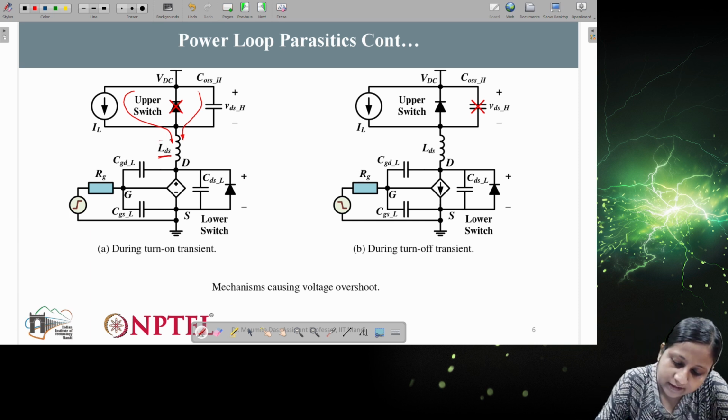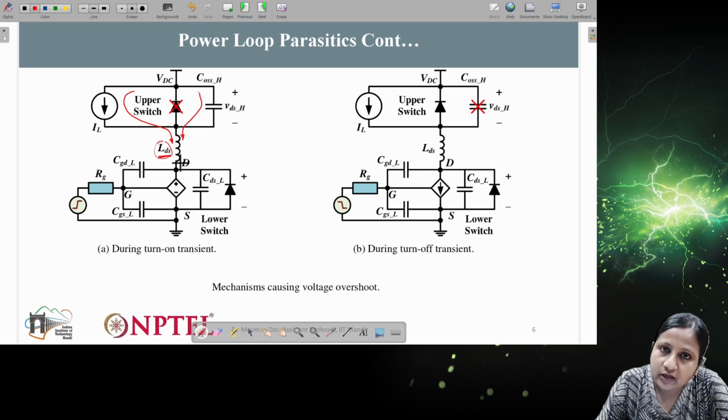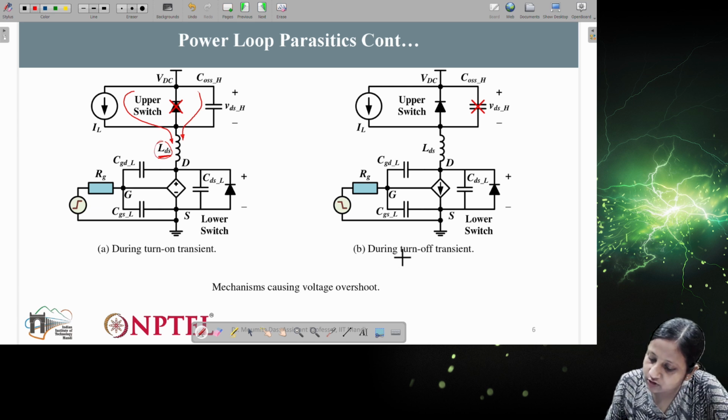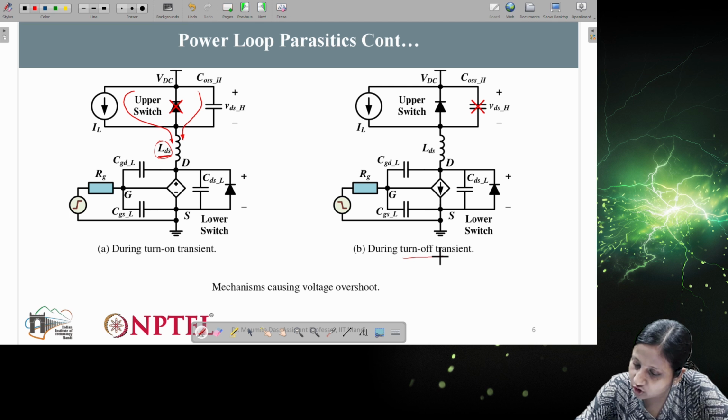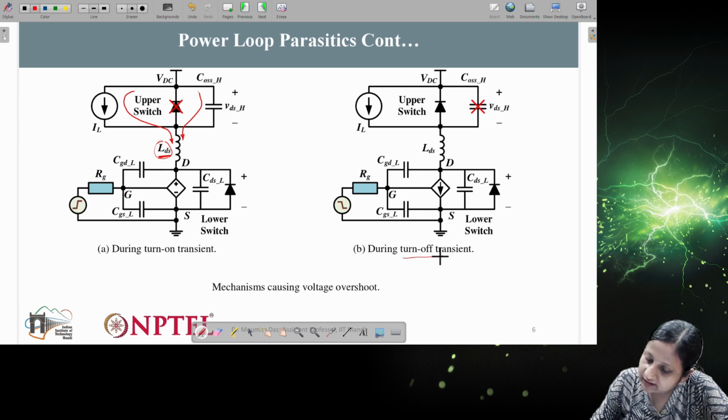So depending upon these parasitics, the magnitude of the current component will vary. That is why we have to make sure that this parasitic component is as low as possible. And during turn off time, how is it affecting? During turn off time, the lower switch is shown here in terms of the current source.